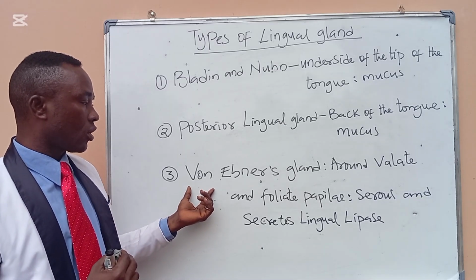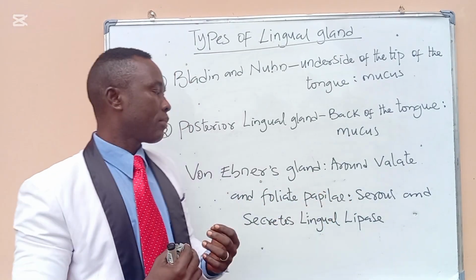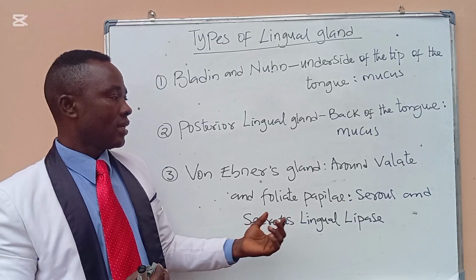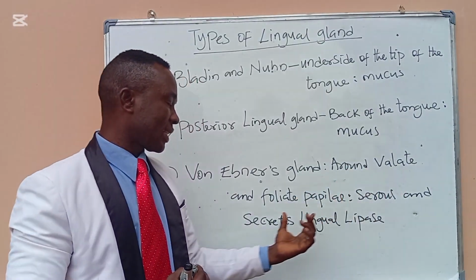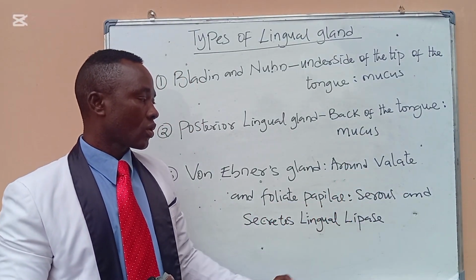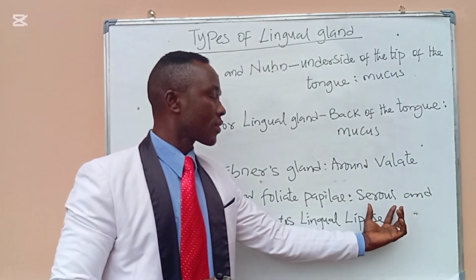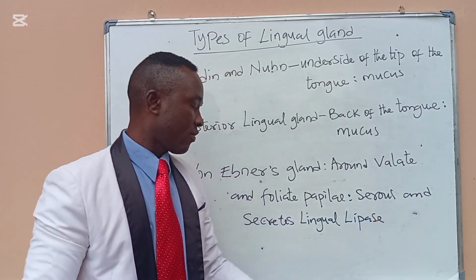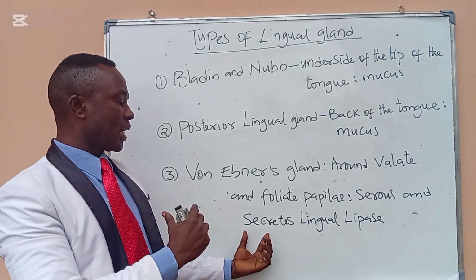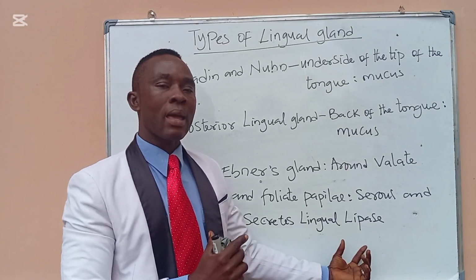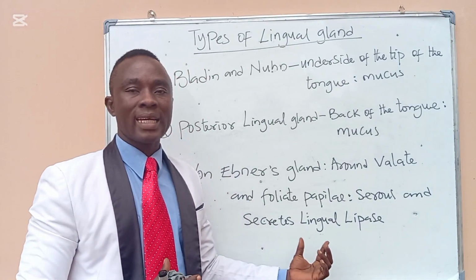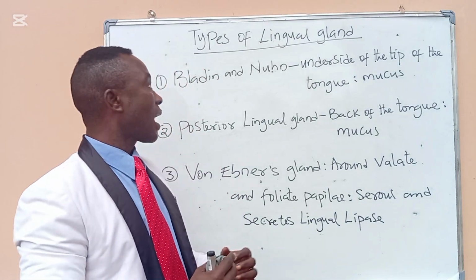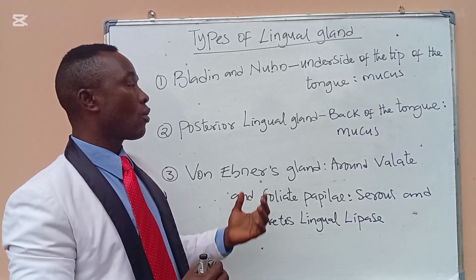Then the third type of lingual gland is von Ebner's gland. Von Ebner's gland is around the vallate and foliate papillae. It secretes serous saliva, and this is the gland that secretes lingual lipase. Lingual lipase digests fat. So these are the types of lingual gland.